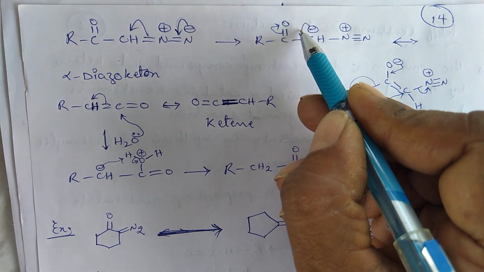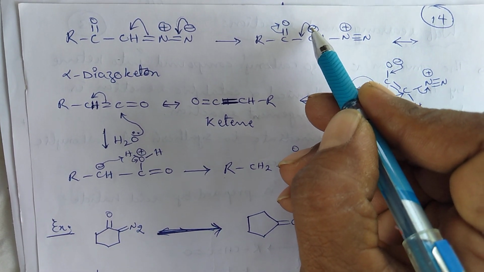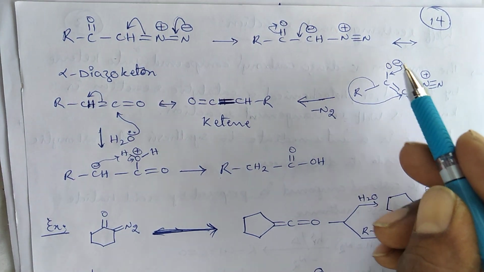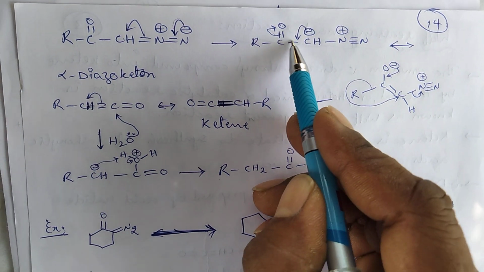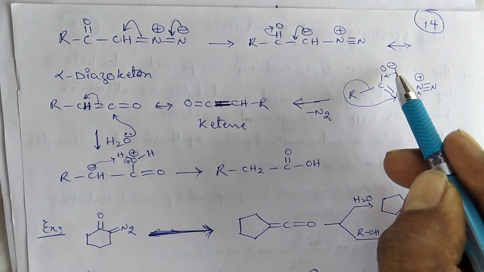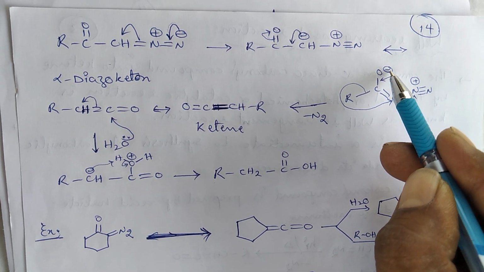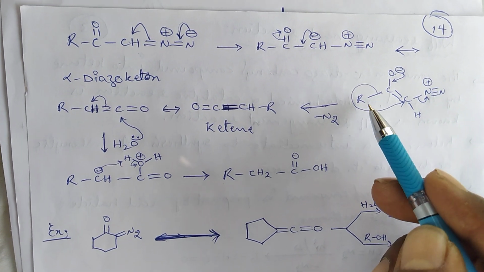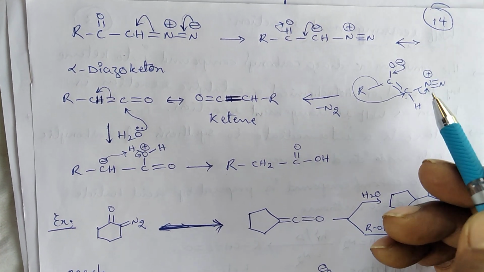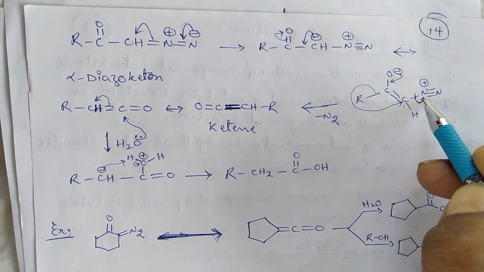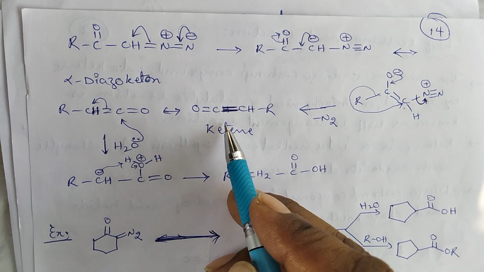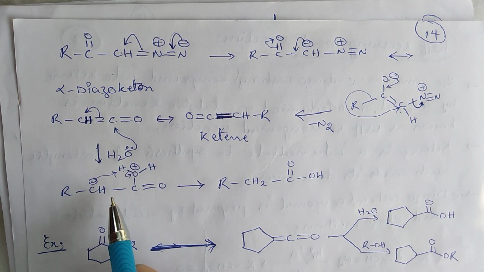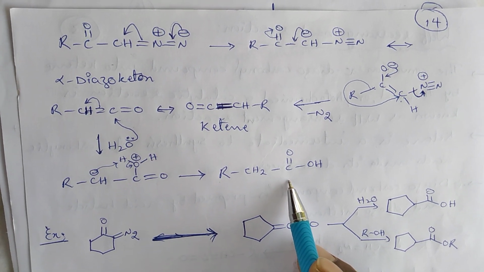By rearrangement of these electrons, first the bond pair electrons shift to oxygen, so this oxygen gets a negative charge, and a double bond forms between these two carbon centers. Now, by rearrangement of the negative charge on the oxygen, the alkyl group migrates from this carbon to this carbon. Alternatively, N2 gas is eliminated from the molecule and produces ketene. When this ketene molecule undergoes hydrolysis, the resulting product is a carboxylic acid.